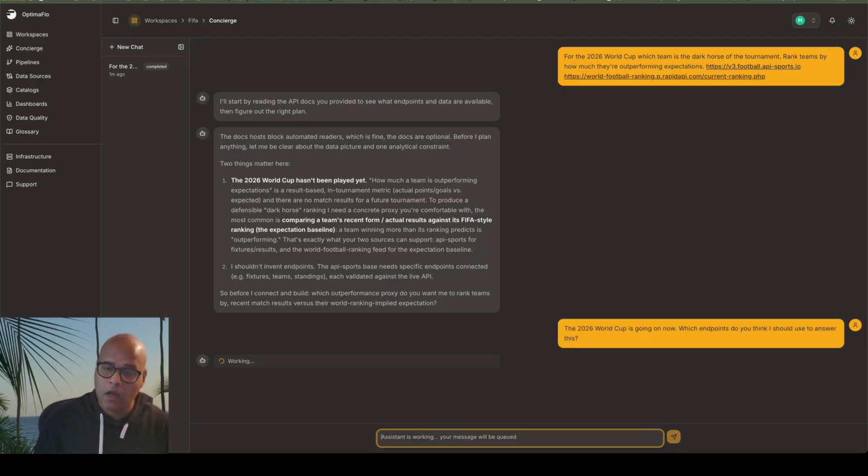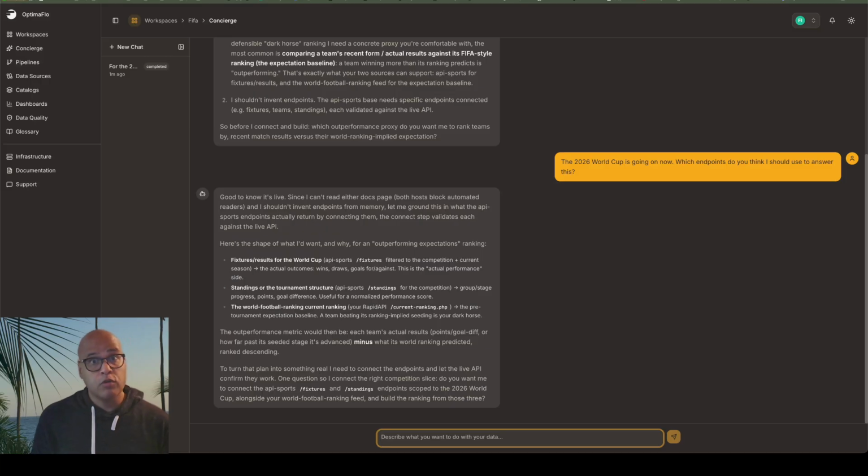All right. So essentially, we're interfacing and talking to the manager, right? Think of this as your AI data team, where there's a manager, and the manager delegates to its sub agents. So it's like a real team working together. And okay, good to know it's live. Here's the shape of what I want: fixtures, standings, and the ranking. That sounds good to me, so we'll just use that to keep it simple. So, one question so I connect to the right competition. So yeah, let's use all three endpoints that you recommended.